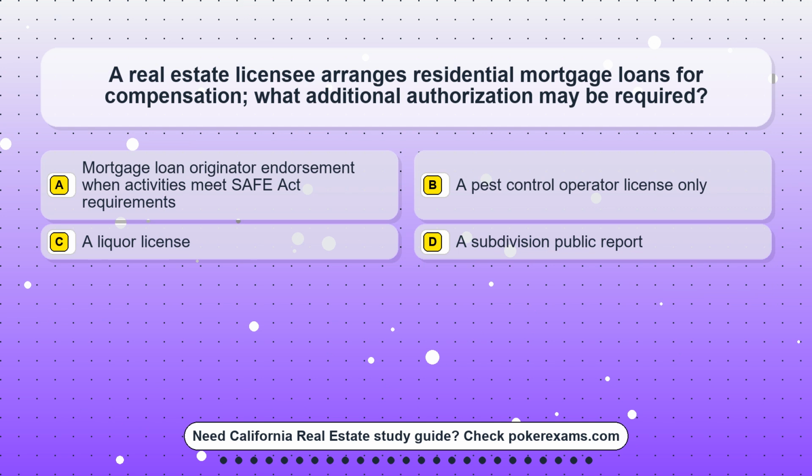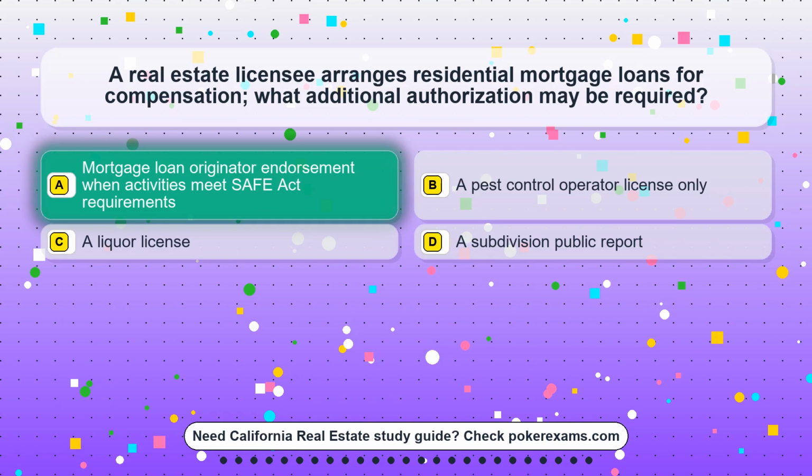Question 24. A real estate licensee arranges residential mortgage loans for compensation. What additional authorization may be required? Option A. Mortgage loan originator endorsement when activities meet SAFE Act requirements. Option B. A pest control operator license only. Option C. A liquor license. Option D. A subdivision public report.